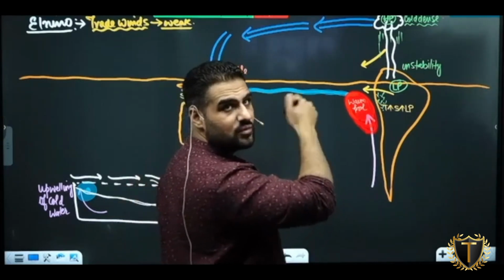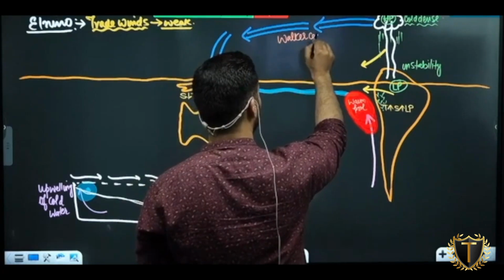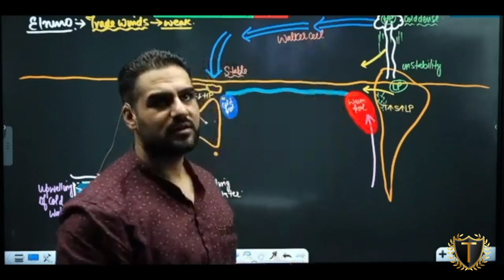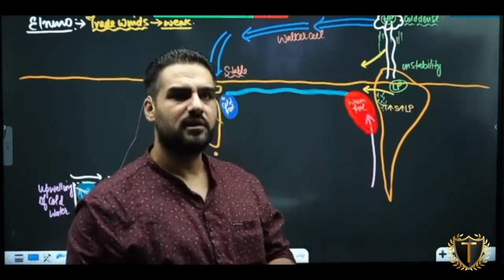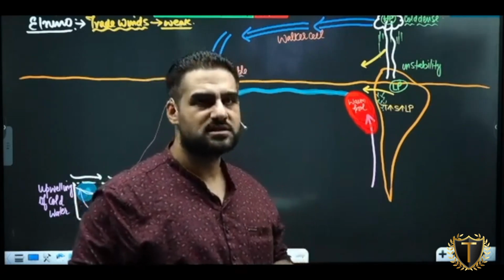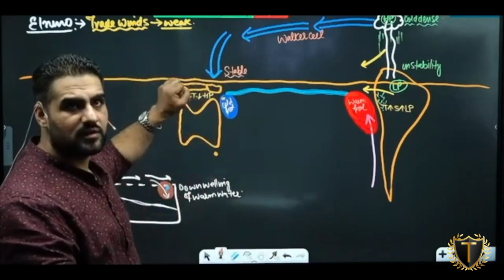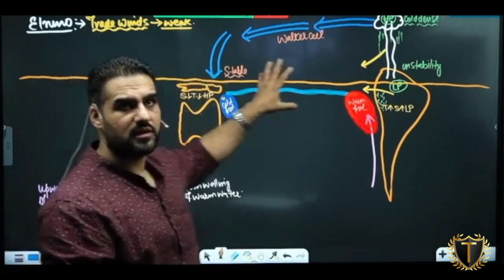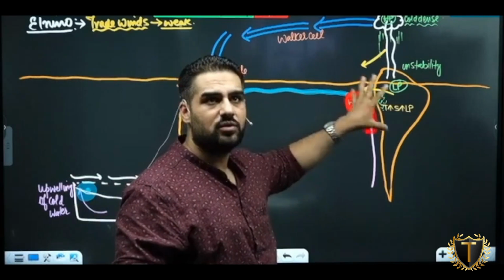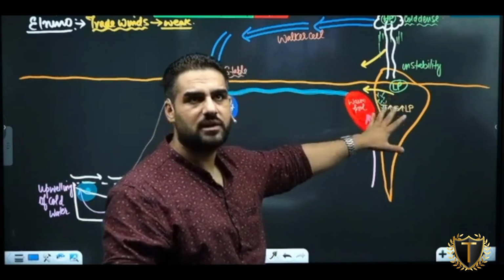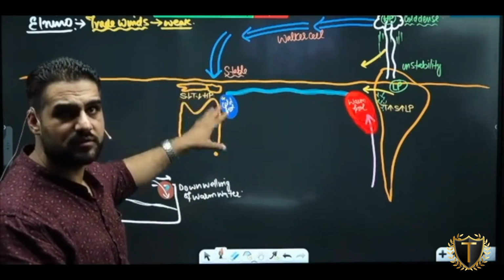समझ आ रहा है? What has happened to Walker cell? Reversed. So जब हम Walker cell की बात करते हैं, it is the pressure difference between Eastern Pacific and Western Pacific. In normal conditions, listen here, normal conditions to La Nina, over Australia, high temperature, low pressure. Here, high pressure, less temperature. During the time of El Nino, what is here? Low pressure, high temperature. What will be here? Less temperature, high pressure. Clear with this?